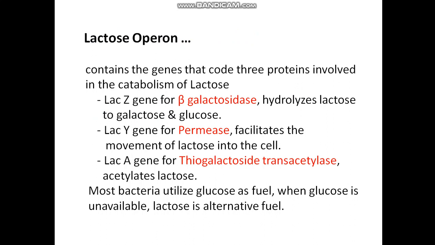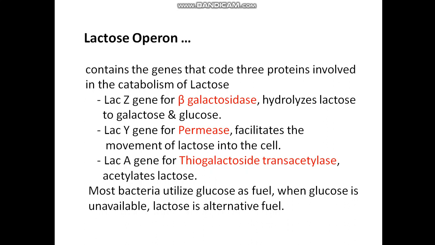The lactose operon contains the genes that code 3 proteins involved in the catabolism of lactose. The LAC-Z gene is for beta galactosidase enzyme, which hydrolyzes lactose into galactose and glucose. The LAC-Y gene is for permease enzyme, which facilitates the movement of lactose into the cell. The LAC-A gene is for thiogalactoside transacetylase, which acetylates the lactose.